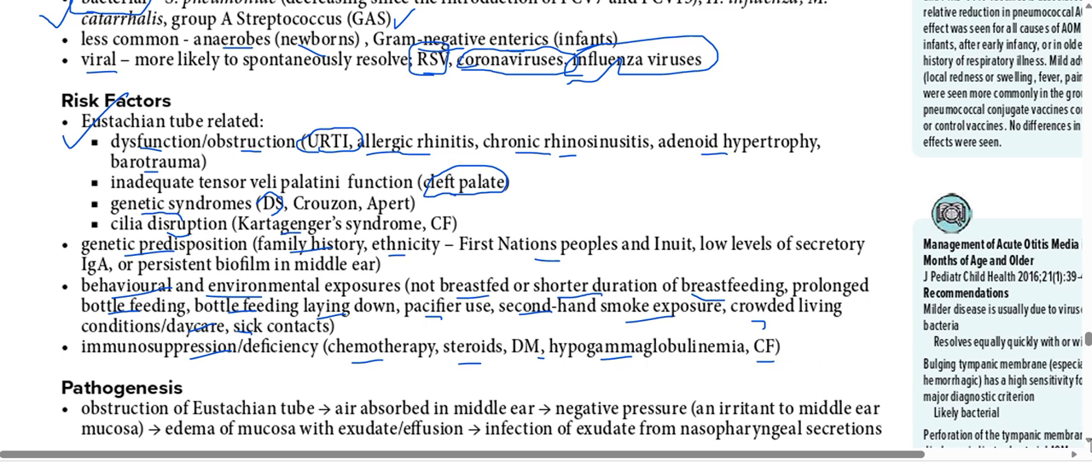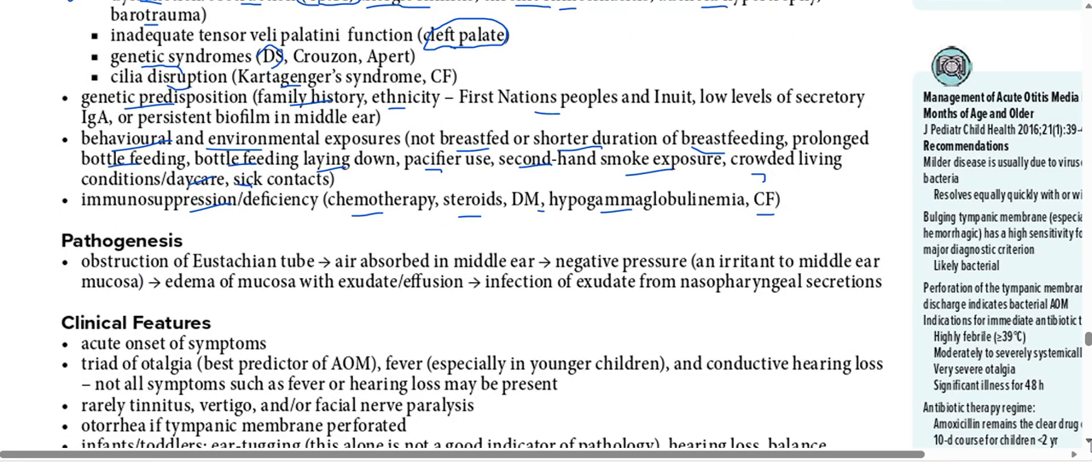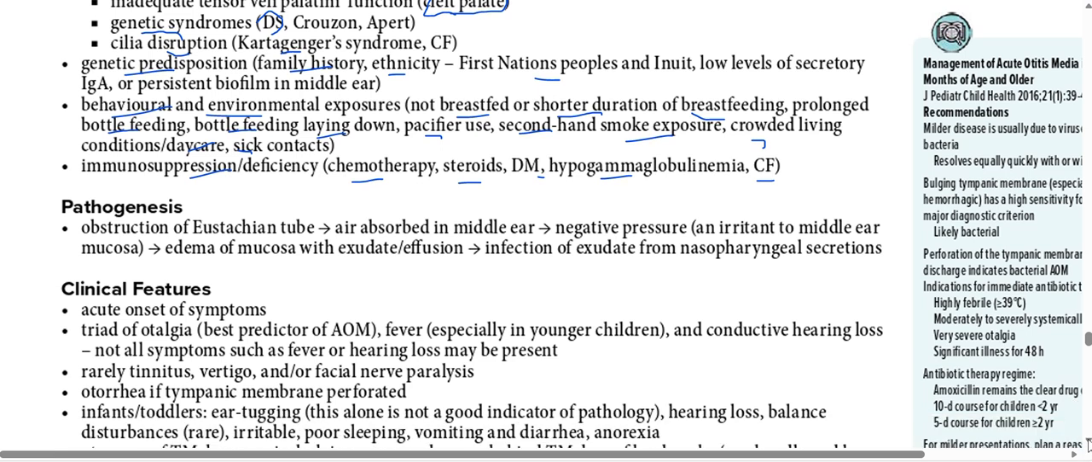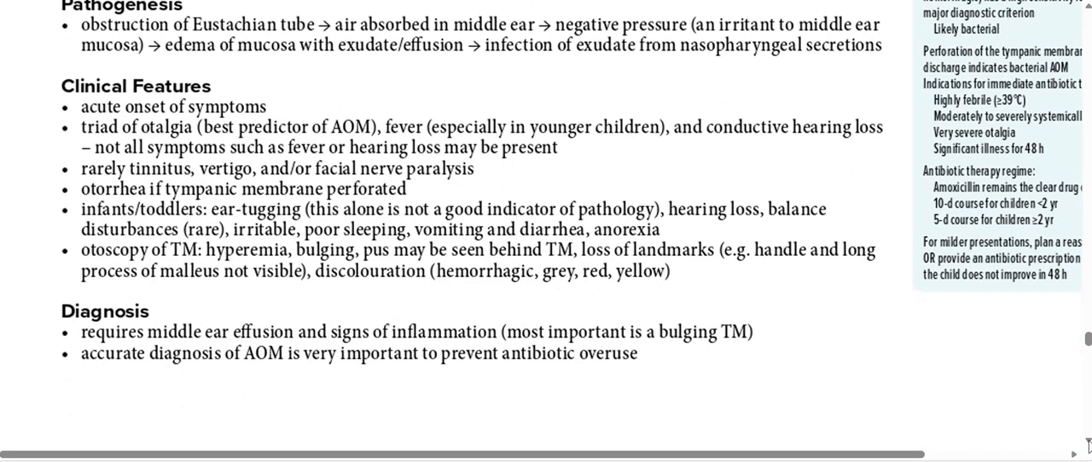Okay, now the next thing: we don't need to know the pathogenesis in detail, we just need to remember the clinical features. The symptoms will be acute. There is a triad of otalgia. Otalgia simply means pain in the ear, the best predictor of acute otitis media. The child always presents with pain in the ear. There may be fever, especially in young children, and there may be conductive hearing loss.